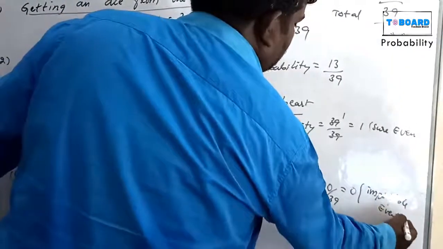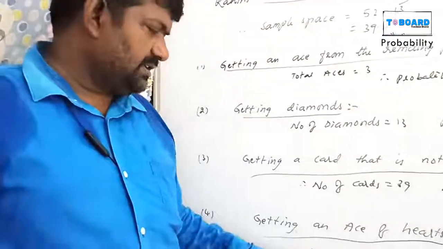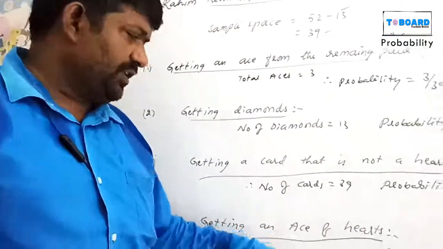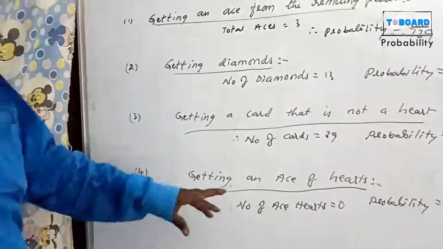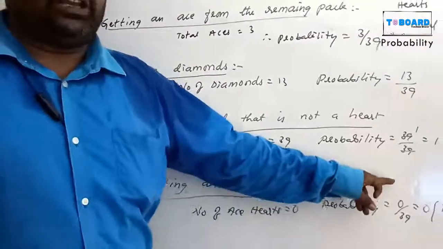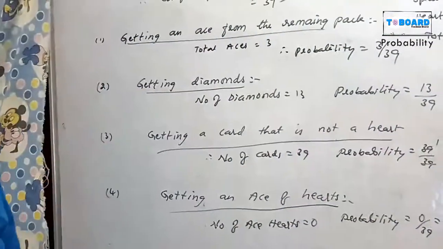Impossible because hearts are not in the pack. The 13 hearts are not there, so the ace of hearts is also not there. Probability is 0 by 39, that is 0. 0 means an impossible event.